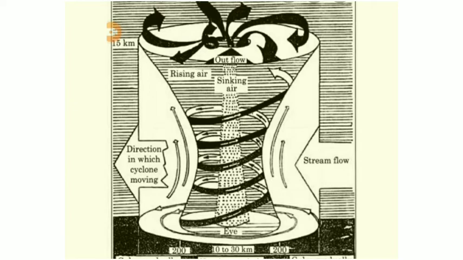Around this calm and clear eye, there is a cloud region of about 150 km in size. In this region, there are high speed winds of about 150 to 250 km per hour and thick clouds with heavy rain. The first indication of a cyclone can be observed when strong winds start flowing and pushing away the water from shores.